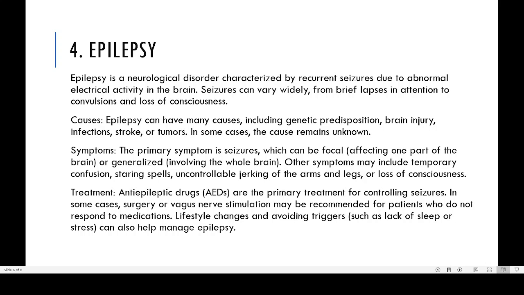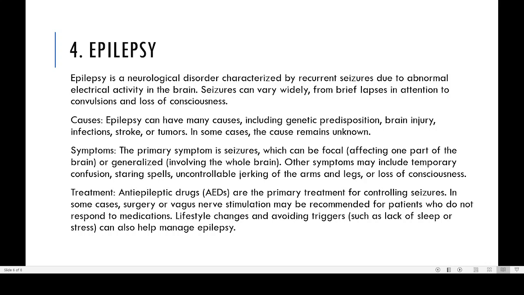I will show you some pictures of epilepsy. See, this is what is happening in epilepsy. People with epilepsy will have different types of problems.